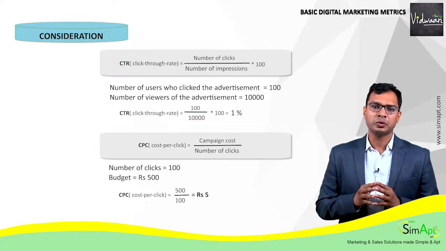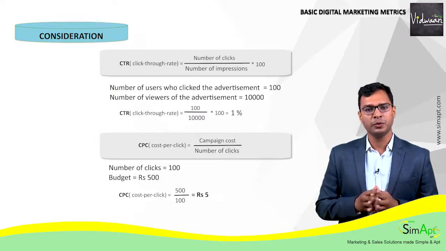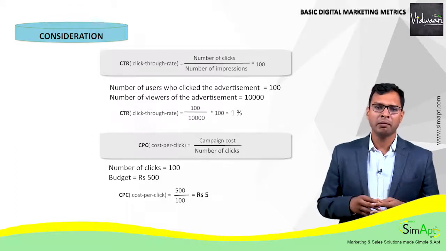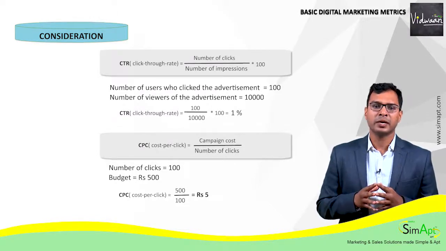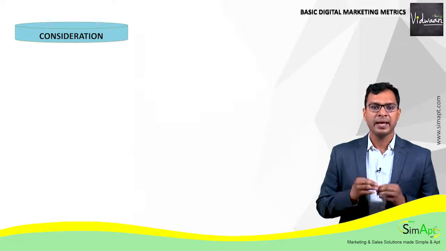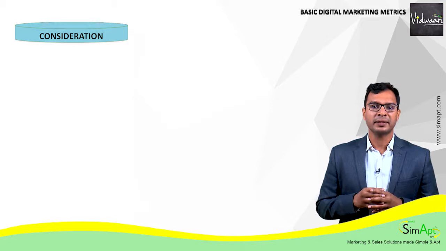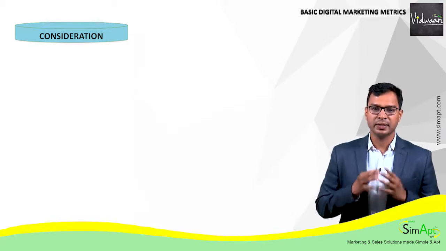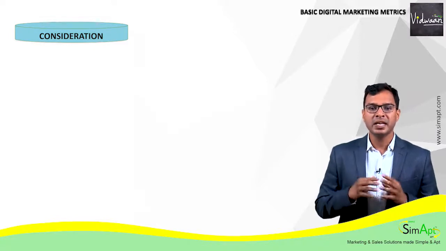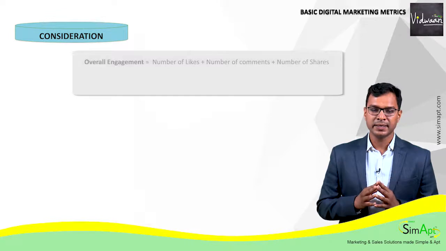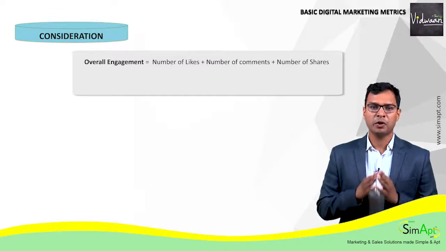When you like a post on social media, what do you do? You like, share, comment, retweet, etc. All these actions show that you have engaged with the content and it's a part of your consideration stage. Hence, engagement is a metric also used to measure consideration. It's the total of all actions that the customer takes on content. Overall engagement is equal to the number of likes plus the number of comments plus the number of shares.